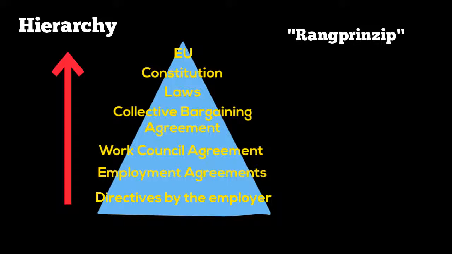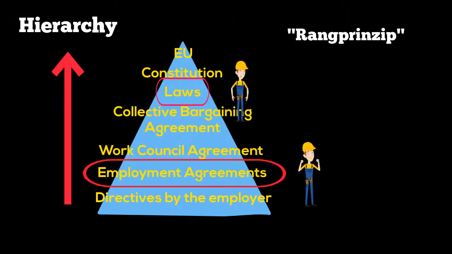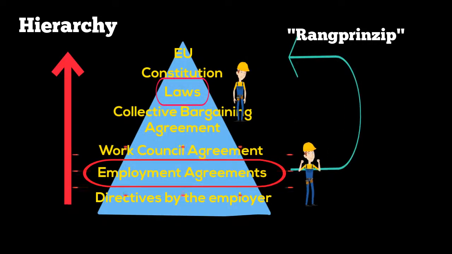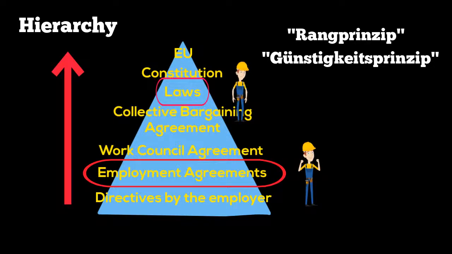In case that there is a contradiction, the rule more favorable to the employee will be applied. So only if the regulation below is more favorable for the employee will it be applied over the one above. This exception is called Günstigkeitsprinzip.